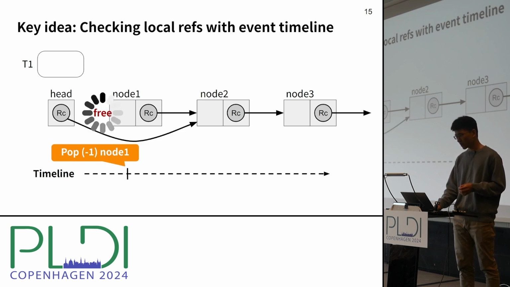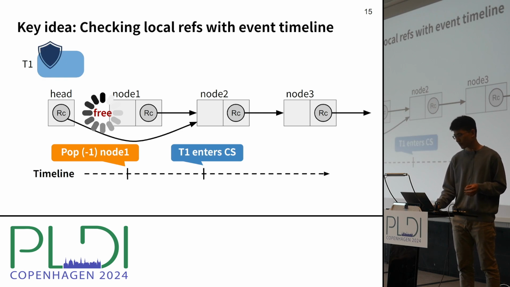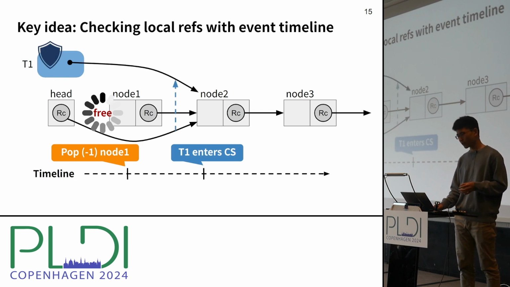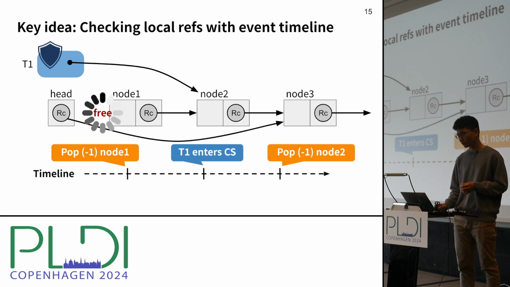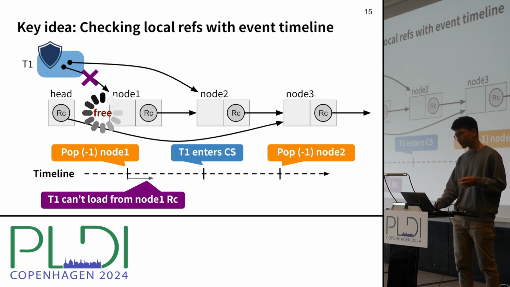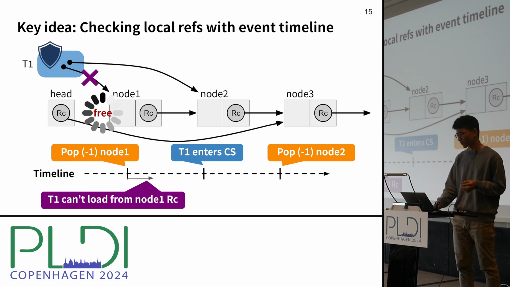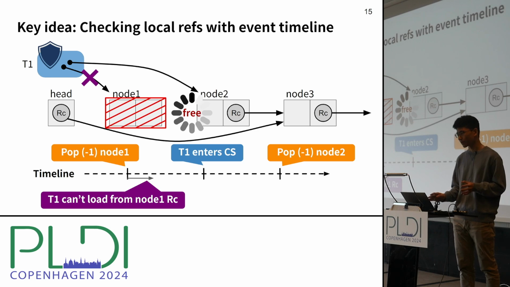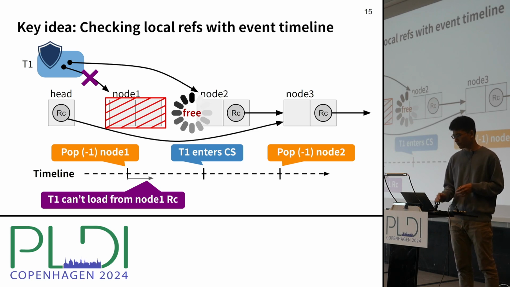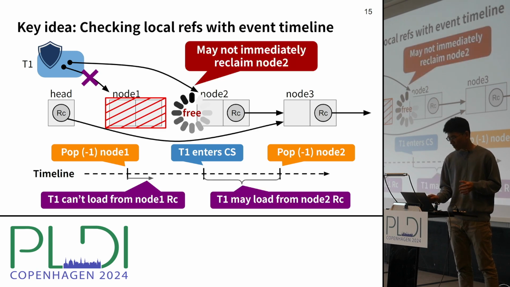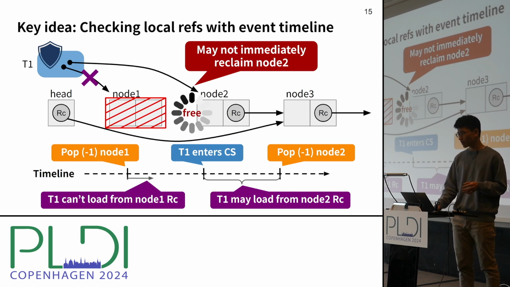Suppose node 1 is popped, then T1 enters a critical section, where it loads a local reference to node 2, and then pops node 2. Now, just by looking at the timeline of the events and the reference count, we know that T1 cannot have a reference to node 1, because T1 enters the critical section after node 1 reaches 0 count. So we can free node 1. But can we free node 2 right now? The answer is no, because node 2 is popped after T1 entered the critical section. So T1 may have a local reference to node 2.